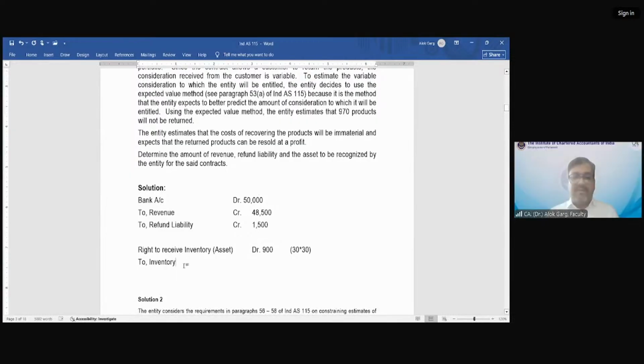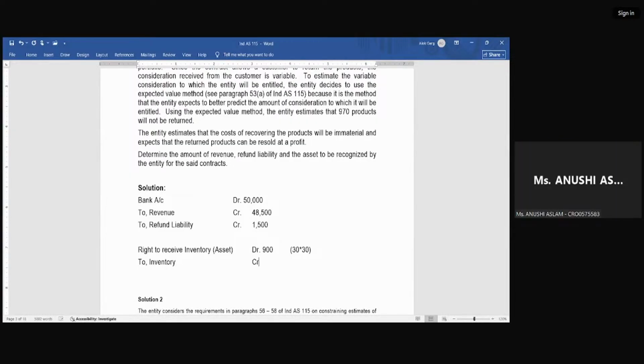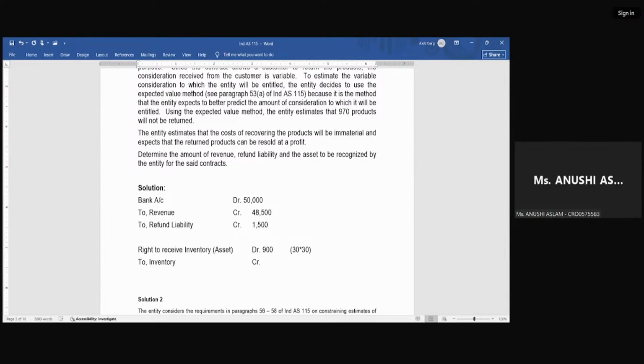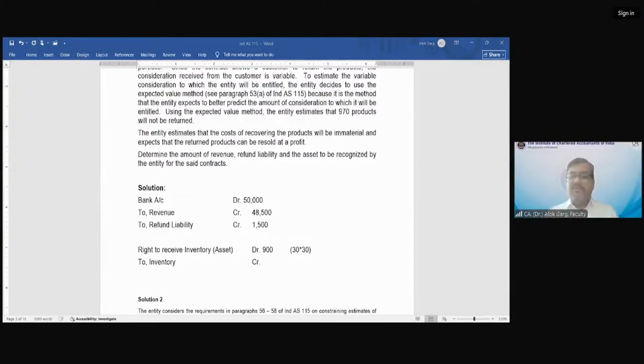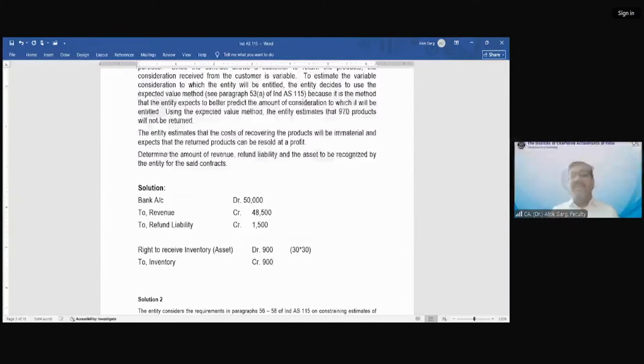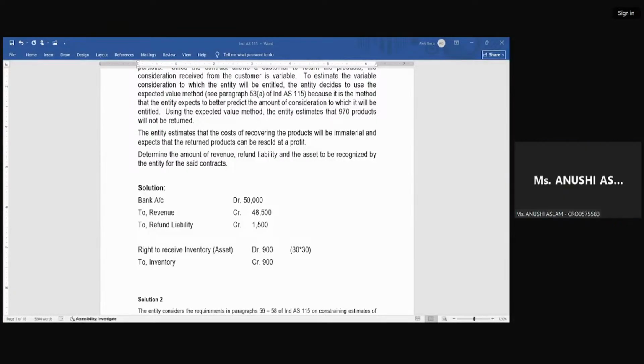And what is the value of this inventory? 30,000. No. So right to receive inventory has to be credited with the full amount. Or what? No, 900, sir. Sorry. It has to be 900. So this right to receive inventory is 900. Credit inventory is 900. Right? Is that clear? Yes, sir. Is that clear or not clear? Sir, clear.